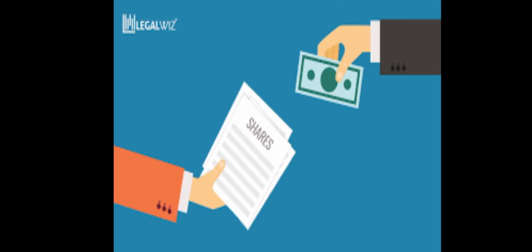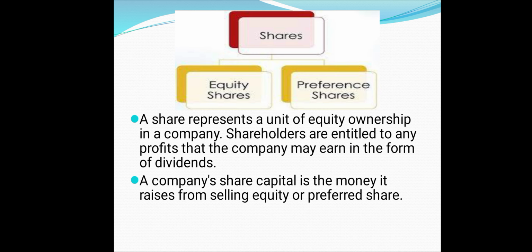What is a share? A company sells its shares to raise funds for its operation, and a share is nothing but a unit of equity ownership in a company. Shareholders are entitled to any profit that the company may earn in the form of dividend. Generally, shares are classified into two types: equity shares and preference shares.